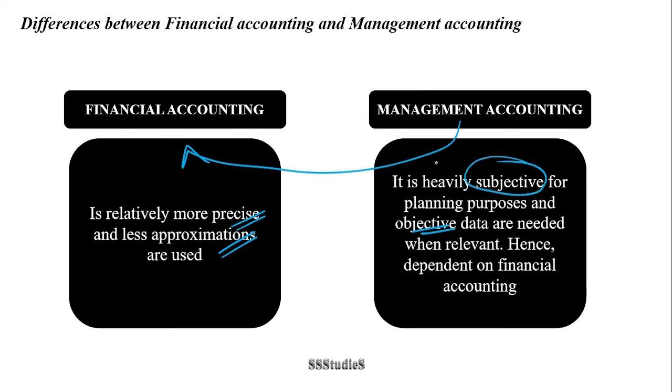Opinions, interpretations or analysis are done on this financial accounting data and provided to the management for taking decisions. So, management accounting is heavily subjective for planning purposes, and objective data are needed whenever relevant. Hence, it is completely dependent on financial accounting for its objective data. Objective data is nothing but factual data.